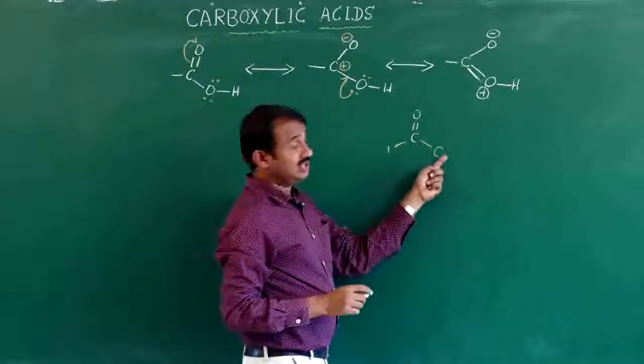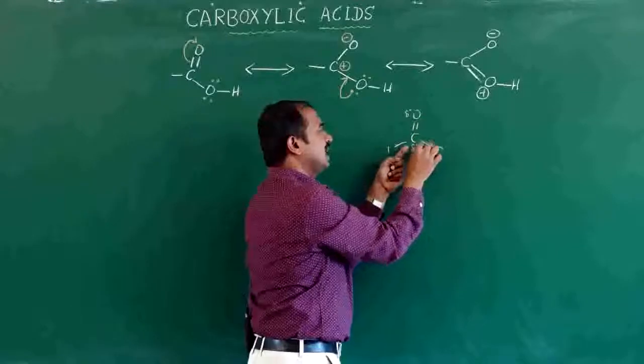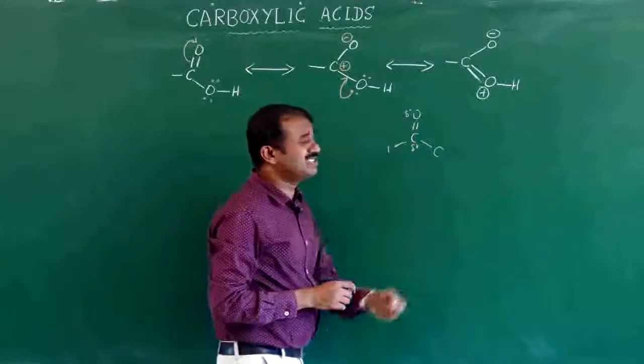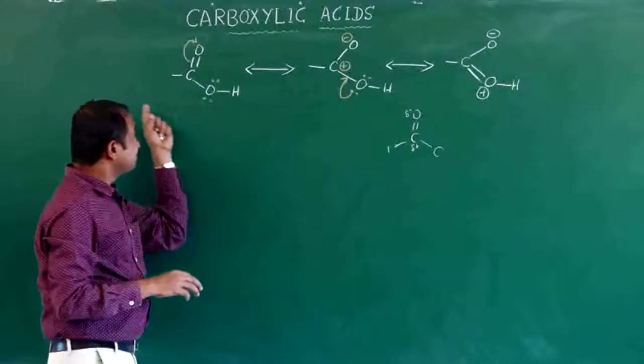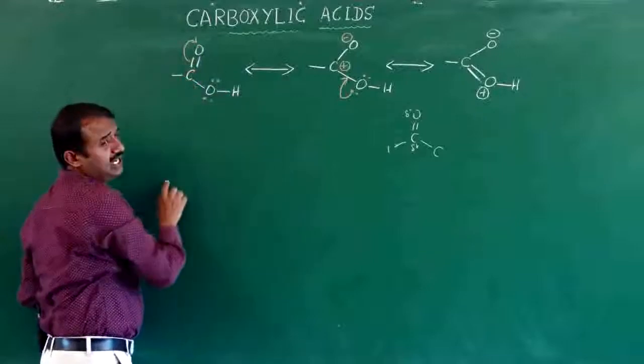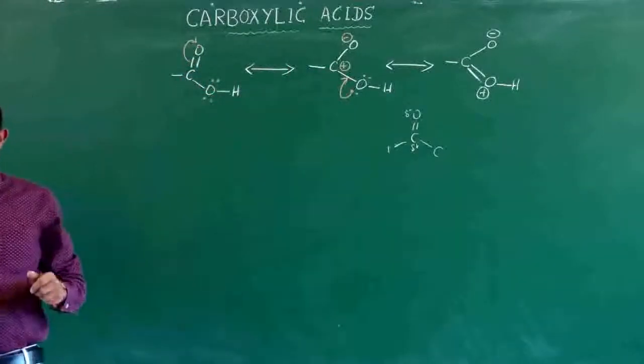That's why the electrophilic nature is different. In carboxylic acid it lies at 120-degree angles. It is 120-degree angles. This is the resonance structure of carboxylic acid.